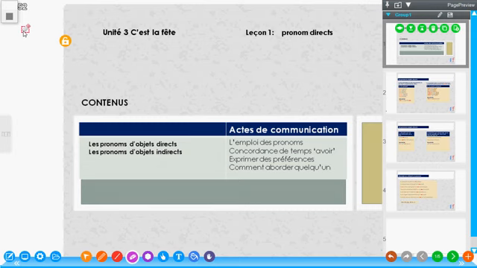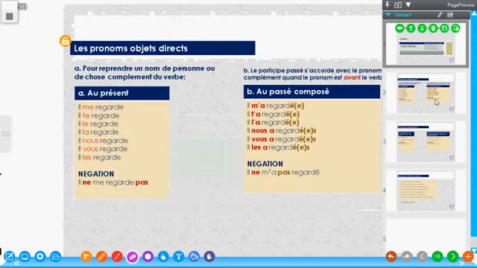Ici, nous allons apprendre, peut-être maybe you have learned it in A1, but here we are going to learn another dimension of pronom complément direct et pronom complément indirect. Donc, ici, nous allons apprendre les nouvelles façons de construire quelques phrases en français. And like we all know, pronouns in French are used to replace nouns to avoid repetition of the nouns plusieurs fois dans une phrase. Now here, let's proceed.